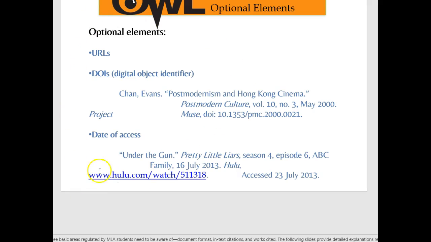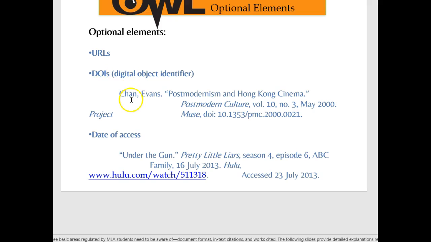Next, we're going to talk about location. Where did we find this information? And I'm going to go back to PP period in a second. Let me go over this first. So the location, we can find it in a URL, which would be a website, or a DOI, which is if you use a database, a lot of the times the end of the document will have a DOI number. It's like that article or that document's social security number. That way, if you type in this number, boom, that article will come up. So the article has its own social security number, but it's called a DOI.